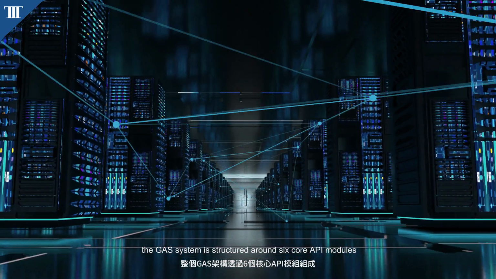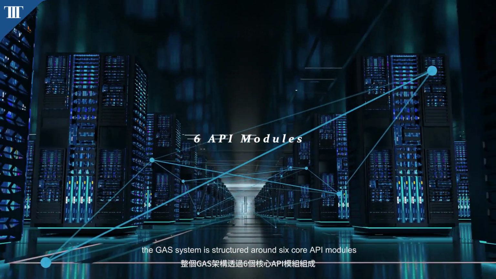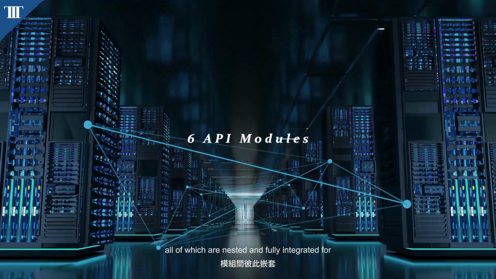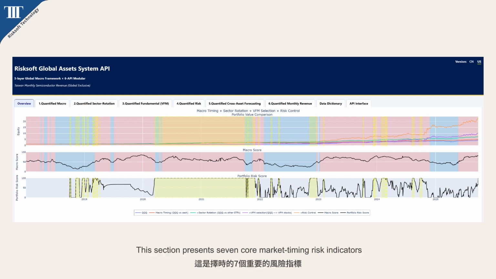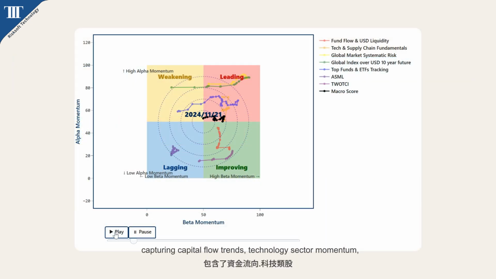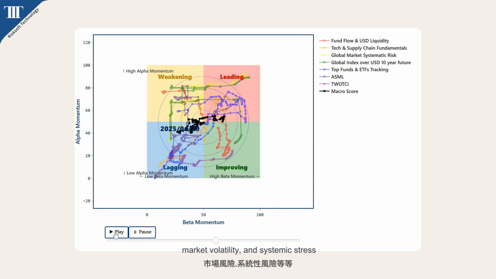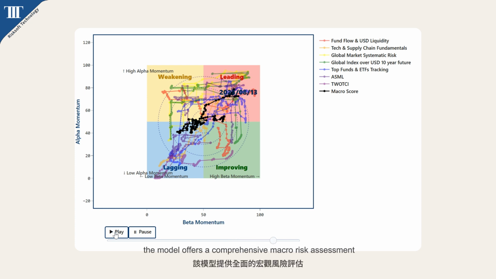The GAS system is structured around 6 core API modules, all of which are nested and fully integrated for real-time data interoperability. Here is the API overview. This section presents 7 core market timing risk indicators, capturing capital flow trends, technology sector momentum, market volatility, and systemic stress. By integrating cross-market fundamentals, the model offers a comprehensive macro risk assessment.